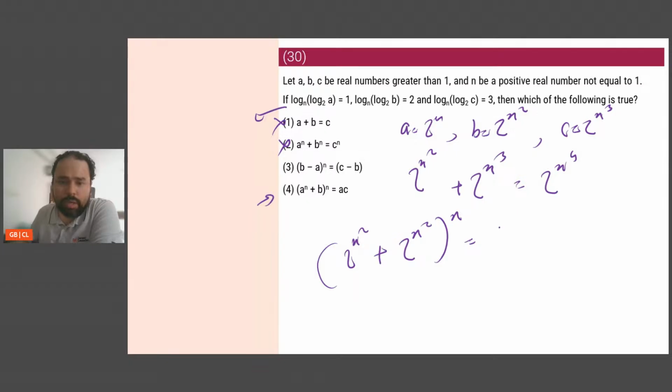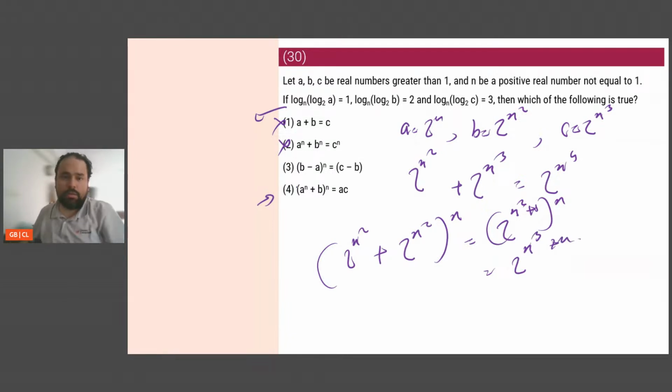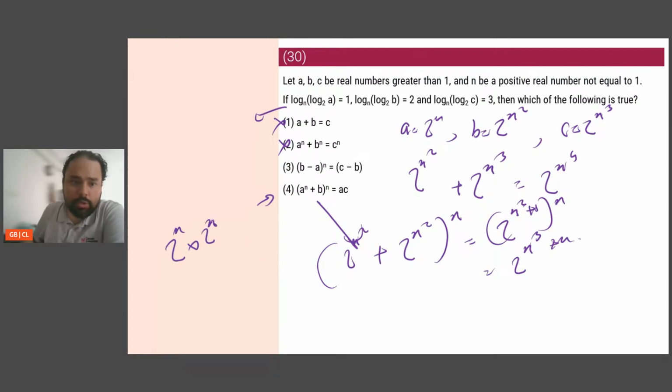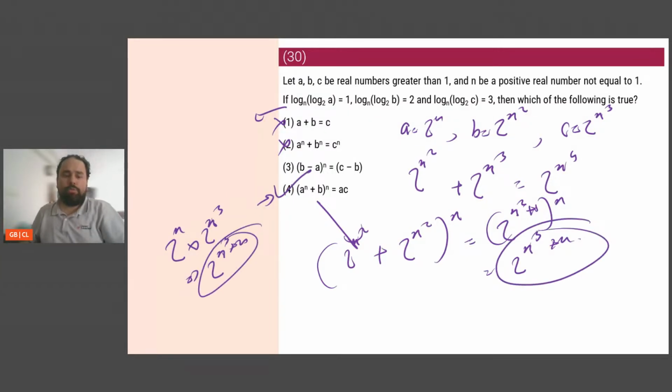So this becomes 2 to the power of n squared plus 1 whole to the power of n, which is equal to 2 to the power of n cubed plus n. This is what this becomes. What does AC become? AC becomes 2 to the power of n into 2 to the power of n cubed, which is 2 to the power of n cubed plus n. And they are both the same. So the answer will be option 4.